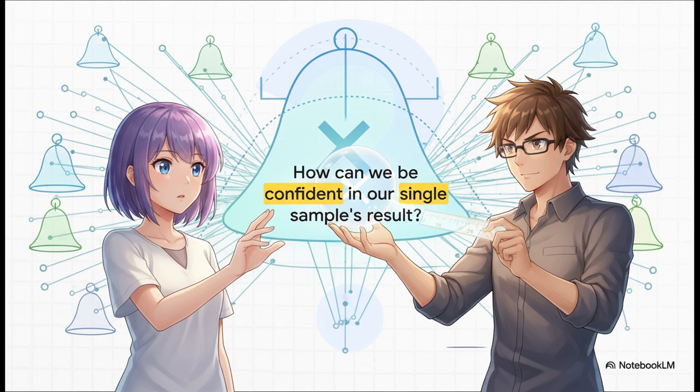Which leaves us with one final, powerful question. Now that we have this map, this predictable pattern of all the possible sample results we could ever get, how can we use it to attach a precise level of confidence to the result from the one and only sample we actually have? Well, that question opens the door to the rest of inferential statistics.